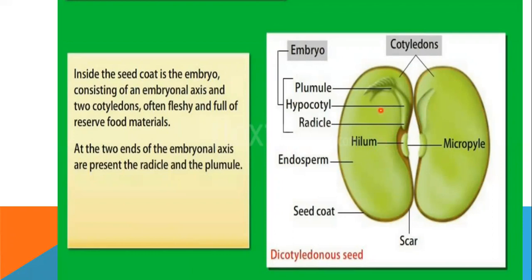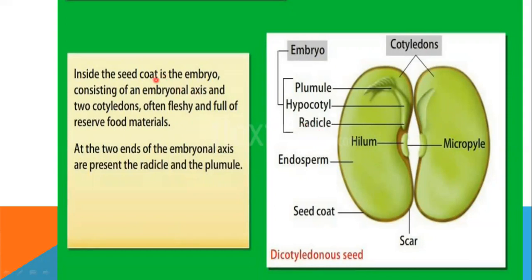Non-endospermous means the endosperm is consumed for the development of the embryo. So what happens? The stored food is now in the cotyledon. The cotyledon enlarges or swells due to the storage of food. So when we eat peas, what we are eating is the cotyledon stored with food, not the endosperm.